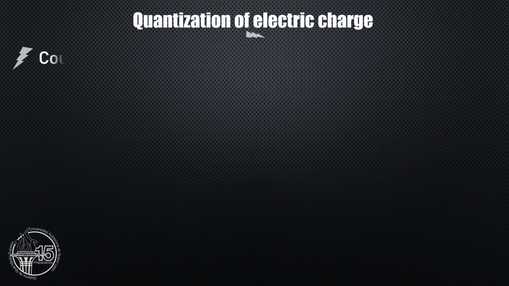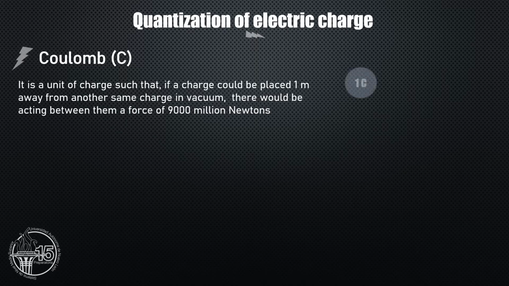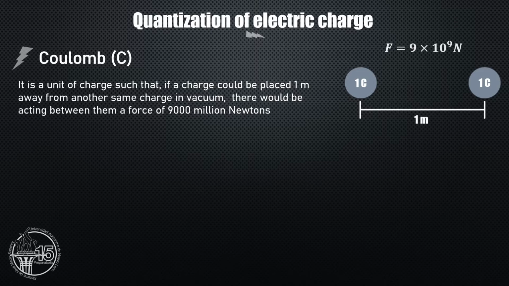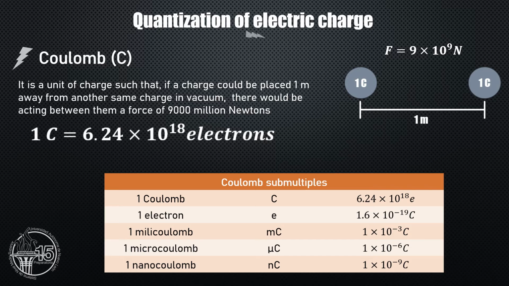What is the unit used to measure the electric charge? It is called the coulomb, and it's represented with the capital letter C. It is defined as the unit of charge such that if a charge could be placed 1 meter away from another same charge in vacuum, there would be a force of 9,000 million newtons acting between them.